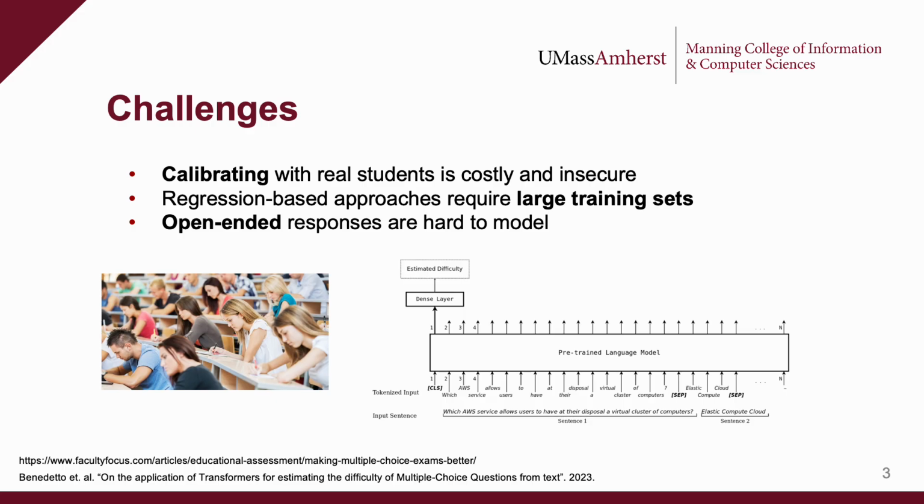However, difficulty prediction is challenging. The most common method involves having real students answer the questions, although this can be expensive and insecure in case students leak the questions. Many machine learning and NLP approaches have been used to predict question difficulty, typically using regression objectives. However, these require a large number of calibrated training questions, which may be expensive to curate. Finally, it is difficult to predict how students will respond to open-ended questions, since there are many more unknowns than structured questions such as multiple choice.